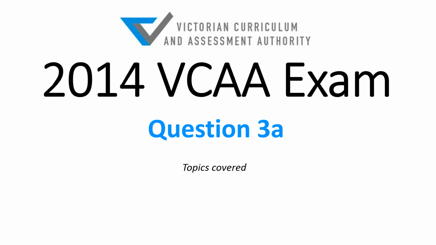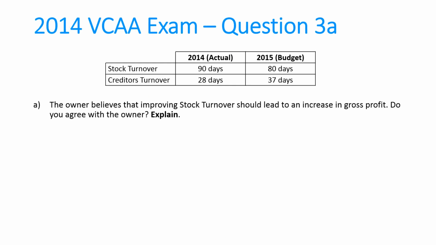Question 3 brought about our first analysis question. These are always very, very difficult questions on analysis. What we were given was stock turnover and creditors turnover. One thing that was important was we were given the actual result for this year, but this figure here was actually a budget, so it hasn't actually happened. So when we talk about that, we don't want to talk about what did or didn't happen. We're going to talk about what's expected to happen because these are predicted events.